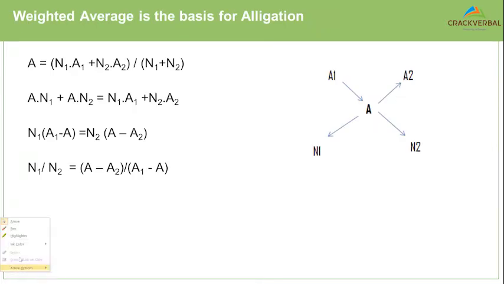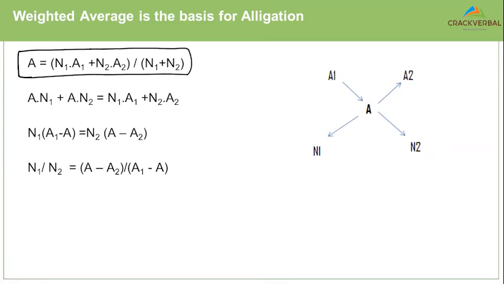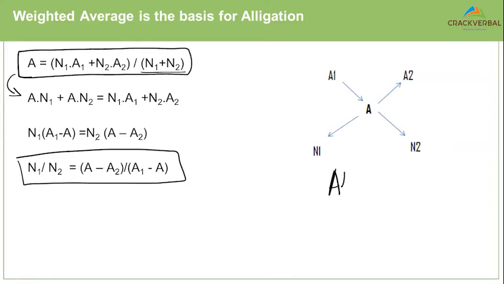this equation that you see here is the weighted average equation. When you reorganize this, you see here in the next step, I have multiplied this A with the denominator, right? And I've collected N1 onto one side, N2 onto one side, and I've created this equation. This equation can be written in the form of a diagram. So this is called the alligation diagram. So when you use the alligation diagram to solve mixtures questions, it makes your problem much, much, much simpler.